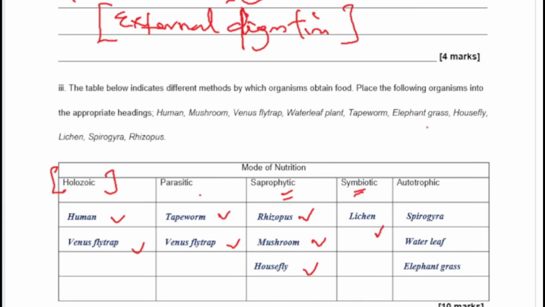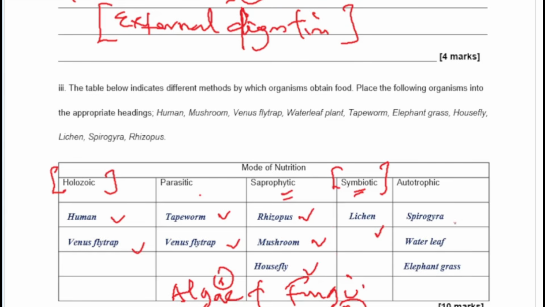Symbiotic, let me talk about this. Symbiotic has to do with a mutual relationship, basically, where when one organism benefits, the other one benefits. So why do we have lichen as an example of symbiotic? Lichen actually is a combination of two things. It has algae and fungi. So what does the algae do? The algae makes the food for the relationship, because it has the green part. Remember what we talked about earlier on as an autotroph. And then the fungi provides the structure for attachment of the algae. So we see the role each plays. The algae is bringing the food, and the fungus is bringing the attachment, or the place it's going to stay. So that's why it's symbiotic.